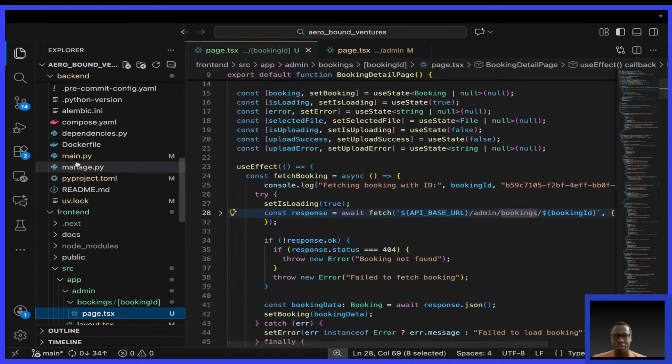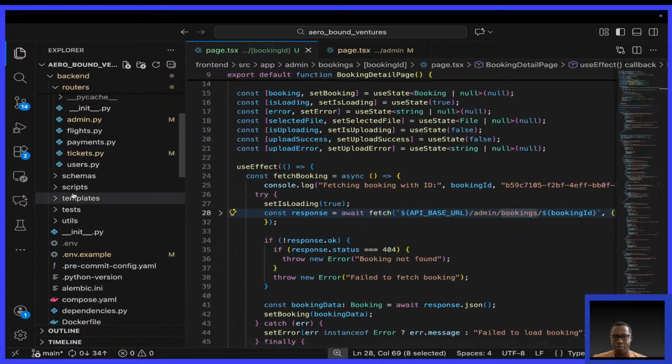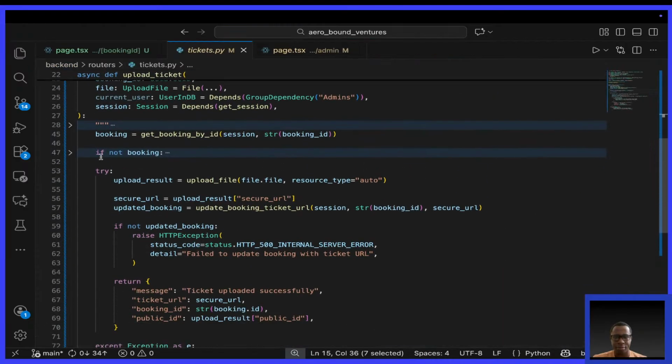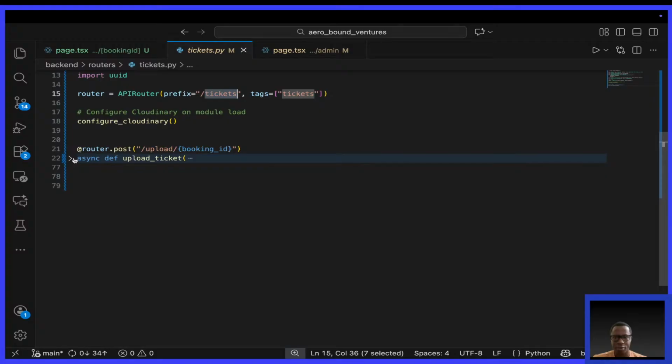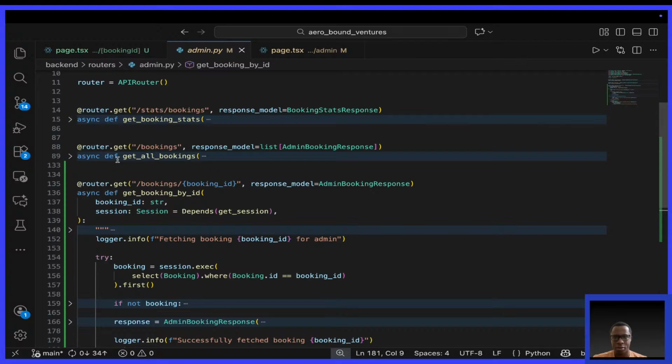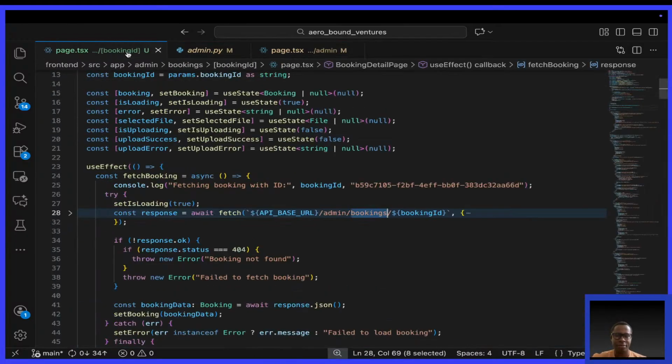Let me check. I might be using a wrong endpoint. Not ticket. Bookings/ID. This is booking/booking ID. That's the same thing. What am I not seeing?